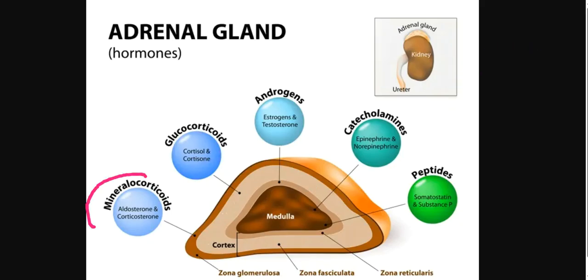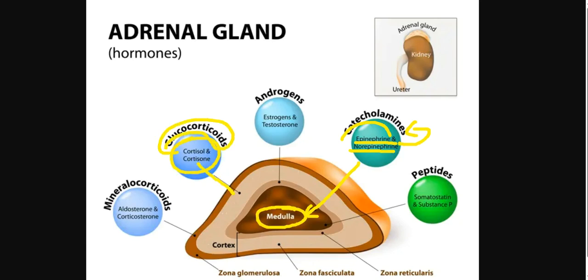So we have mineralocorticoids, glucocorticoids, androgens, catecholamines, and peptides. So you will understand epinephrine and norepinephrine are what? These are catecholamines. And from where are they coming? From the medulla. And cortisol and cortisone are called glucocorticoids. From where are they coming? They are coming from the cortex, as you can see.